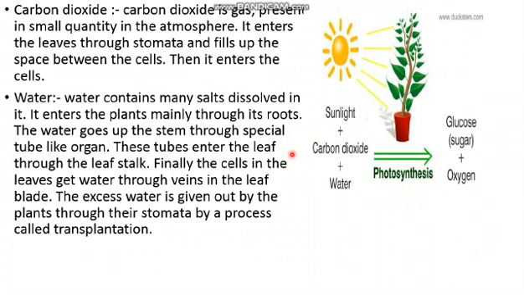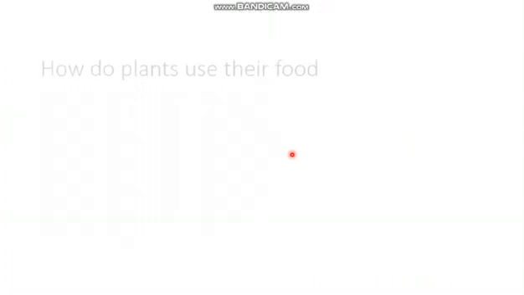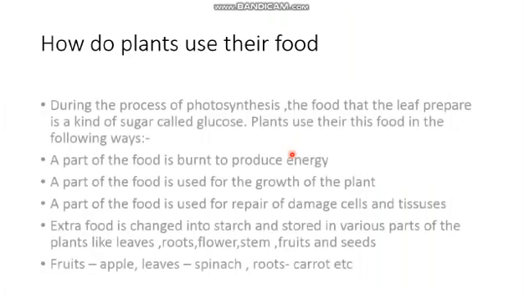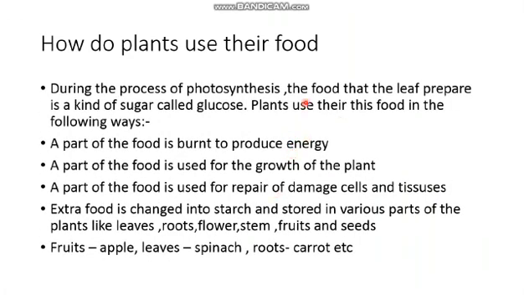Okay, these are the things we require for the plant to prepare food. Okay, student. Next, how do the plants use their food? During the process of photosynthesis, the food that the leaf prepares is a kind of sugar called glucose. The glucose is produced and oxygen will be liberated.